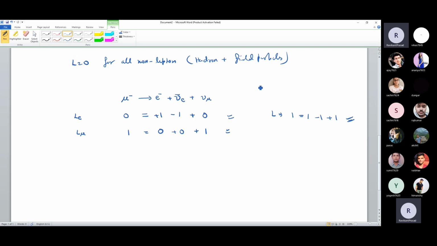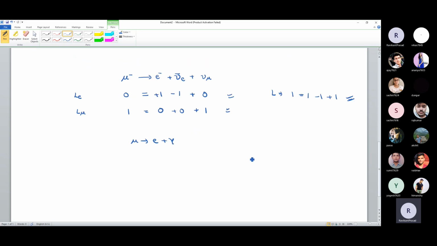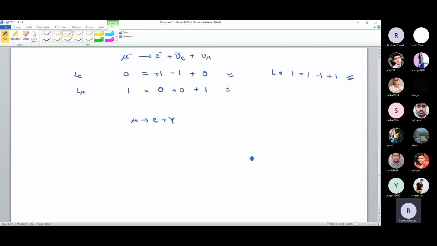And you can write one more reaction. Let me write one more reaction. Mu is decaying into electron plus a gamma. So will it be possible? यहाँ पे अगर कॉमन लेप्टॉन चेक करोगे तो it is possible, but if you check Le, meaning electronic lepton number, and muonic lepton number, then it is not possible.